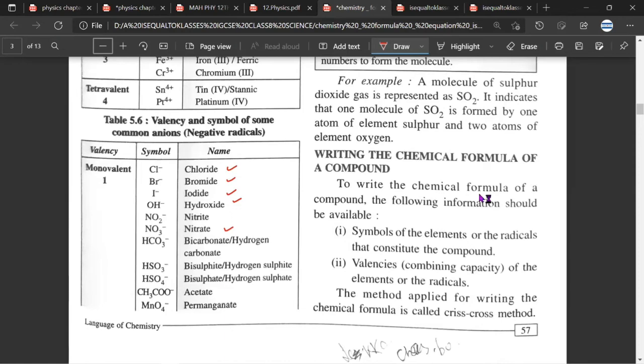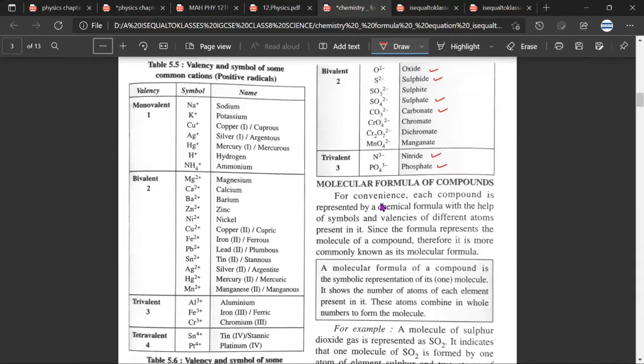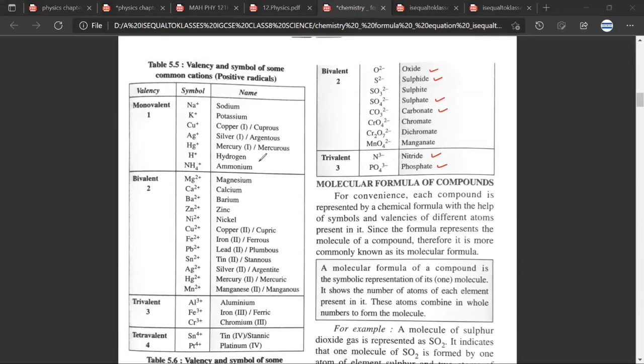If you look at this list, for the positive part you would be very comfortable dealing with sodium, potassium, hydrogen, magnesium, calcium, barium, aluminium. Have you understood? Yes, sir. Because they are part of the first 20. But when dealing with copper, silver, mercury, zinc, nickel, iron, lead, tin, manganese, chromium, platinum, you would be uncomfortable because these are not part of the first 20 elements. Have you understood what I said?